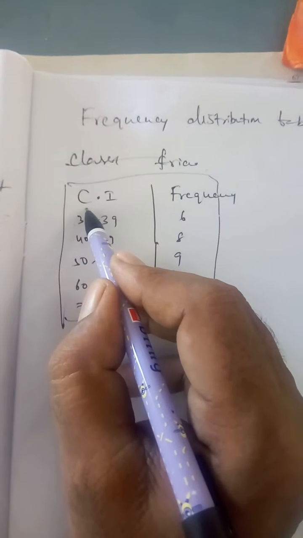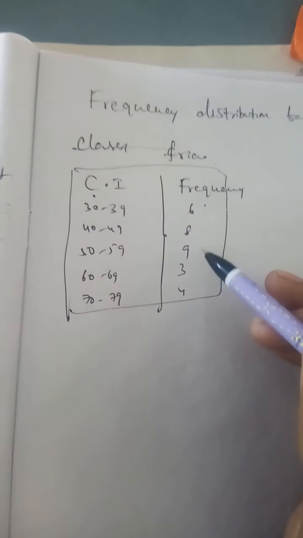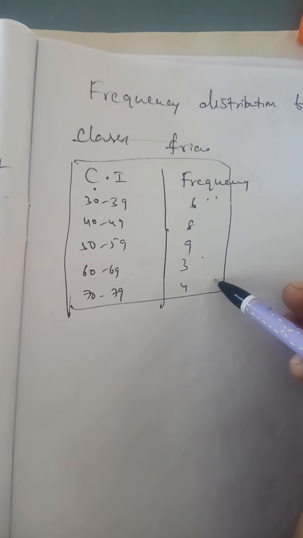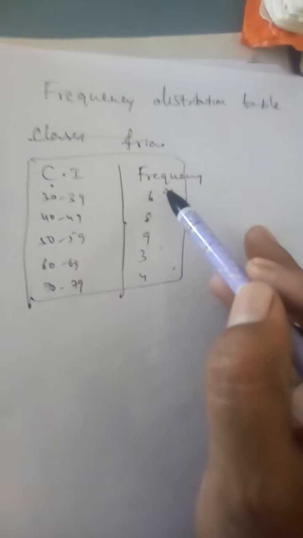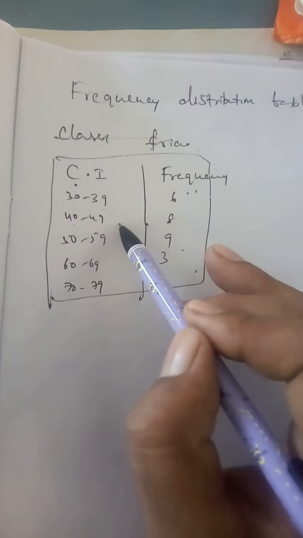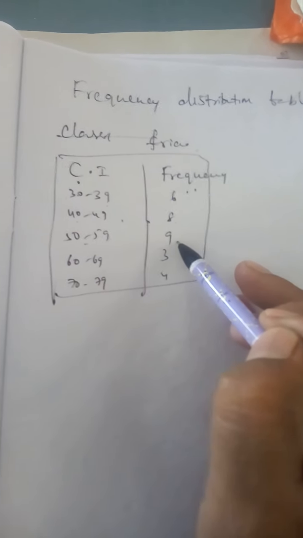CI means class interval. Frequency means the number of students. Between 30 to 39 marks, 6 children got marks. 40 to 49 marks, 8 children. 50 to 59 marks, 9 children.